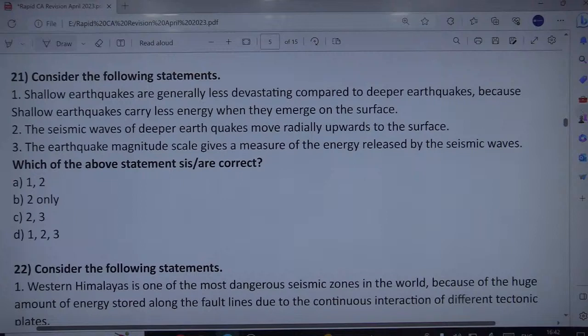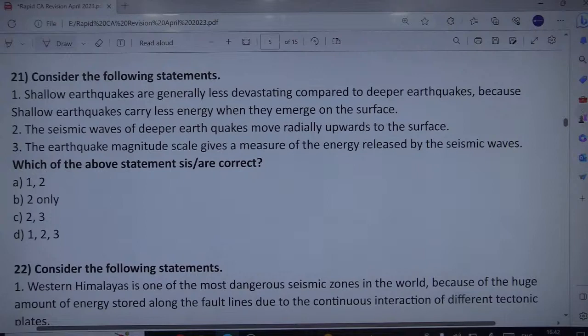Then the deeper earthquakes. The second option is that the seismic waves of deeper earthquakes move radially upward to the surface. Radially upward is vertically. The earthquake magnitude scale gives a measure of the energy released by seismic waves. Of course, it measures the energy released by seismic waves. So option 1 is gone.